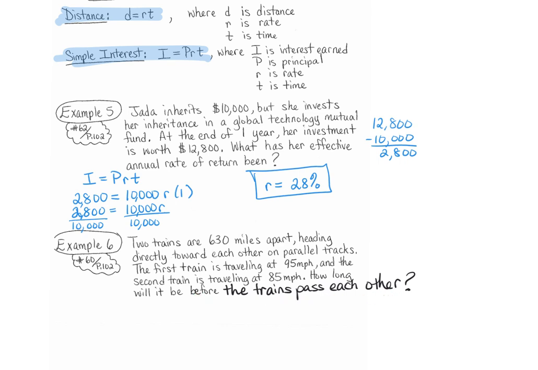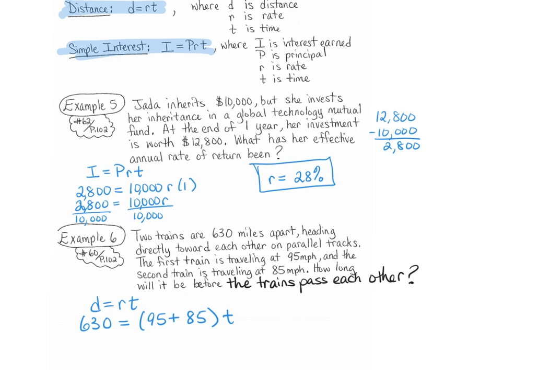Okay. So we know D is equal to R times T. So distance is equal to rate times time. Well, we know the distance was 630 miles because they were 630 miles apart from each other. The rate is 95 plus 85. And the time is what we don't know because the question says how long, which means we need to find our time.